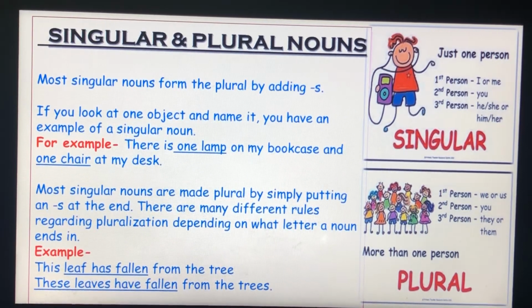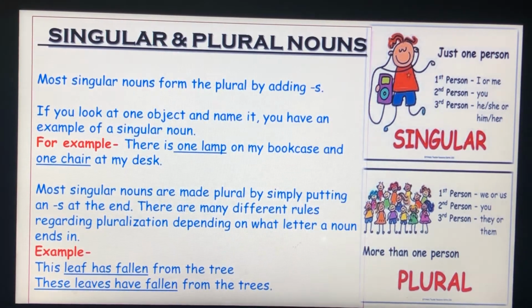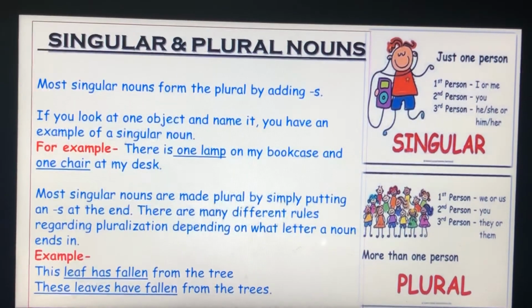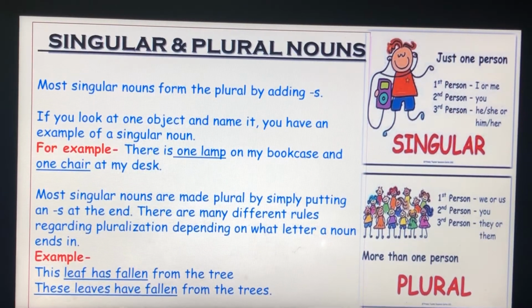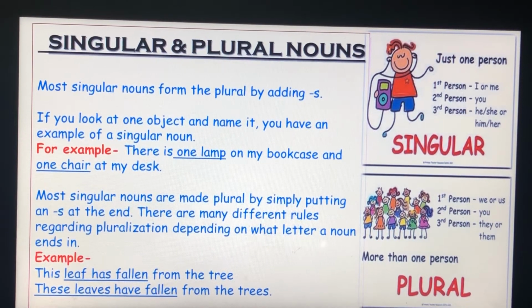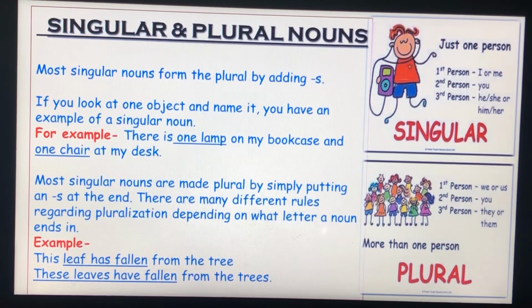The plural of this is these. Leaf is leaves and tree is trees, and has changes to have. So the sentence is: these leaves have fallen from the trees. Let's learn it by following the rules.